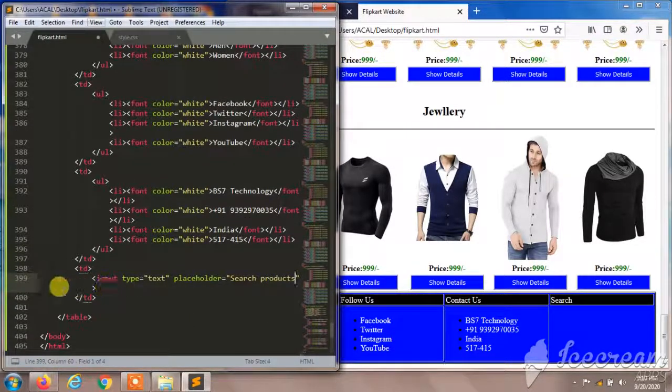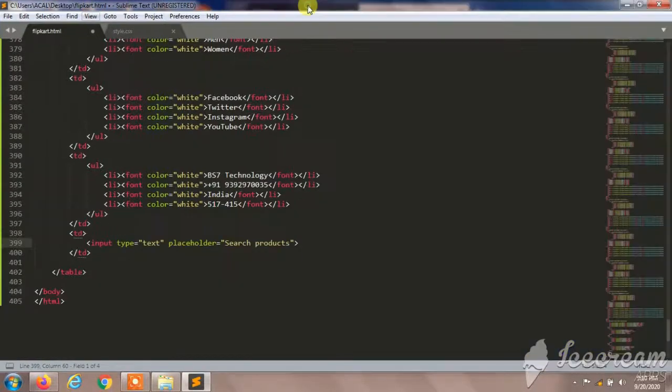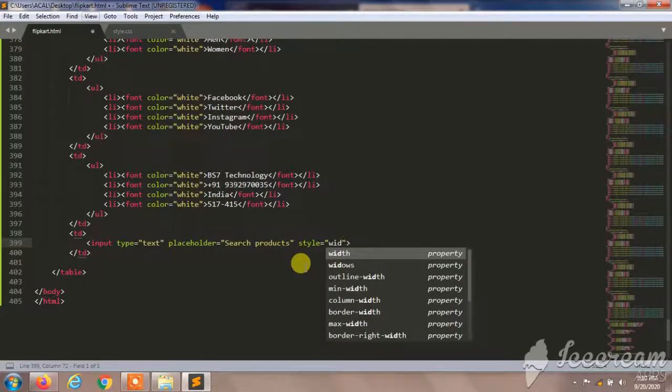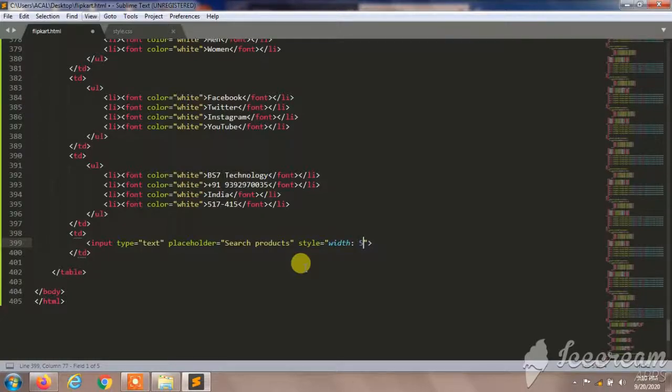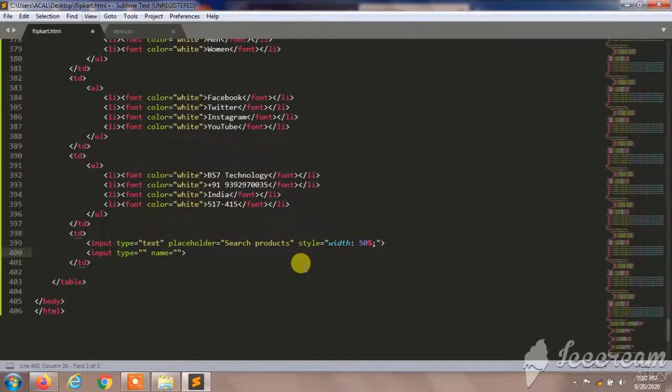And I'll say this. So here we need to give some style over here, so I'll give width. Well, 50 pixels will be enough. In the column it occupies 50% of width, so I'll give 50%. 50% semicolon, and I'll save this, and I'll give input another submit button to create submit buttons.